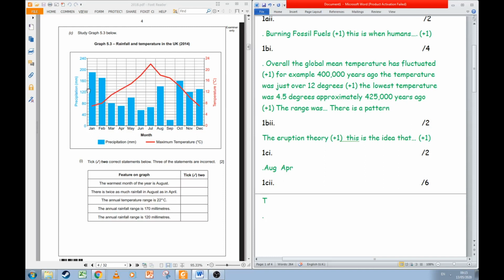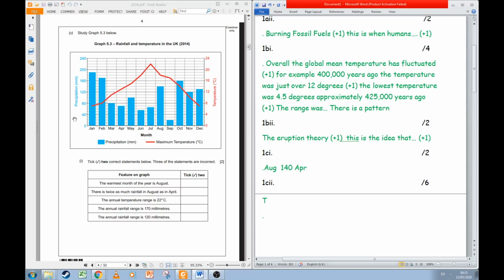Now we want to work out how much each of these boxes on the scale is. Easy way to do that, start at 0 and go up to the next one, so 40. Well, how many boxes are there? There's 1, 2, 3, so 4. 4 boxes, 40 divided by 4 is 10. So each box is 10 millimeters. So August is 2 boxes above 120, so that means it's 140.